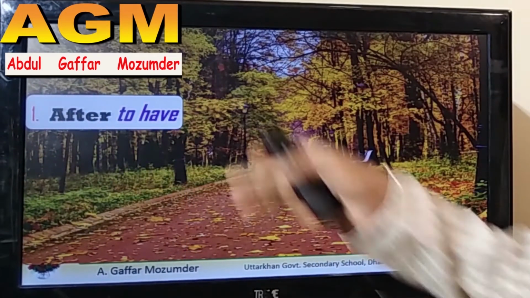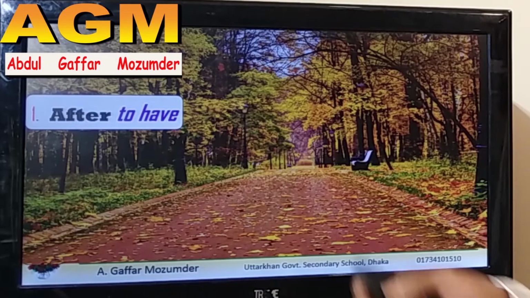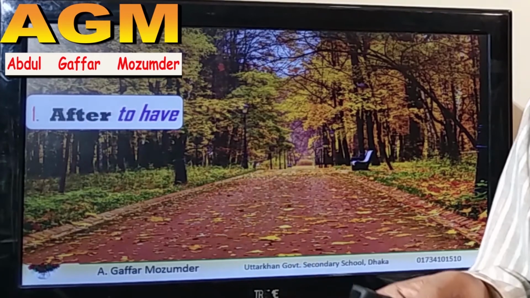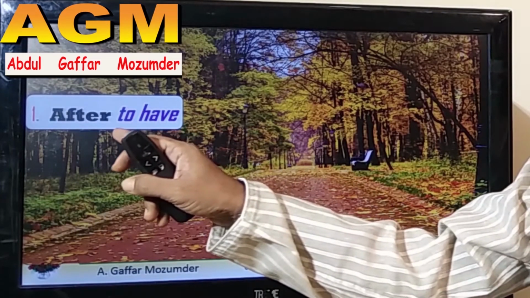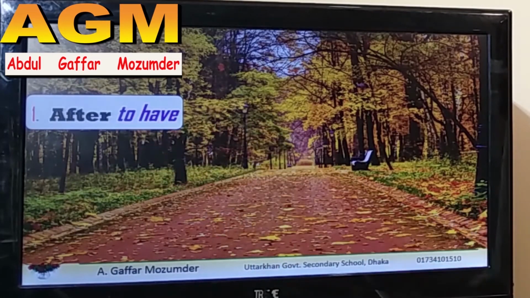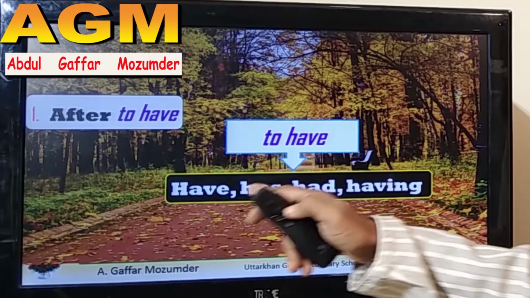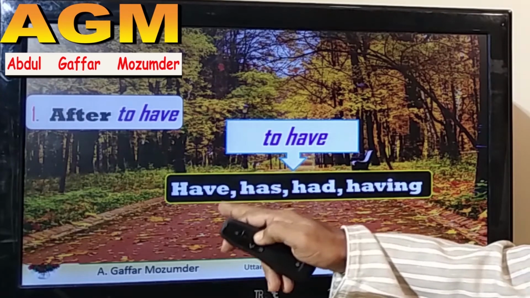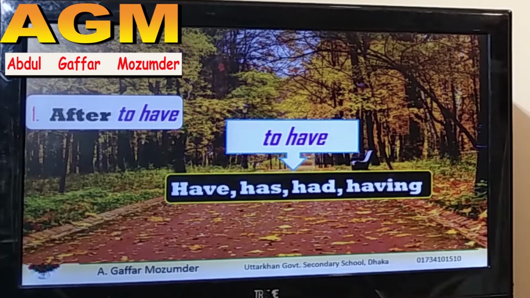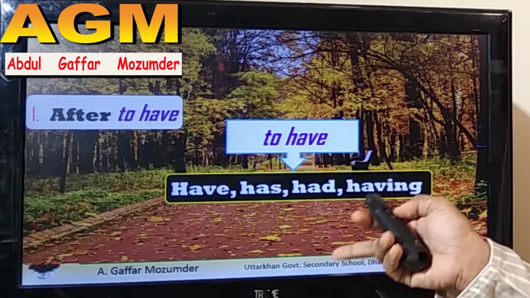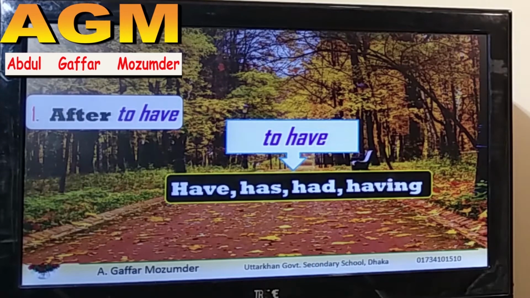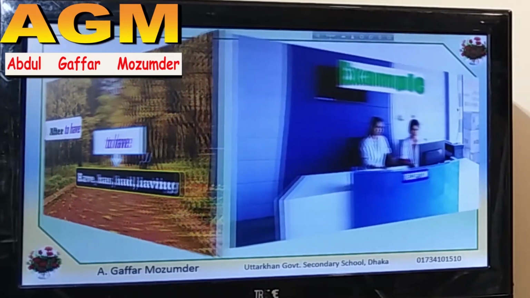So let's start the discussion. The first rule where we should use V3 or past participle form is after to have. After to have means there are some words: have, has, had, having. These four words belong to have, and after to have we should use past participle form or V3.